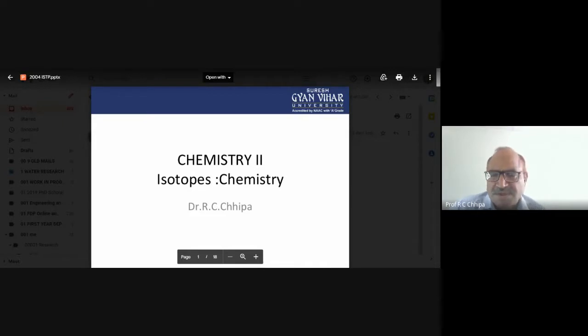So let's take the isotopes. Isotopes are well known: the mass number varies, but the atomic number is the same. Such nuclei of the same element are isotopes, for example, those of chlorine: chlorine-35 and chlorine-37. In the case of chlorine-35, the mass number is 35, and chlorine-37 has the 37 mass number. But one more thing.